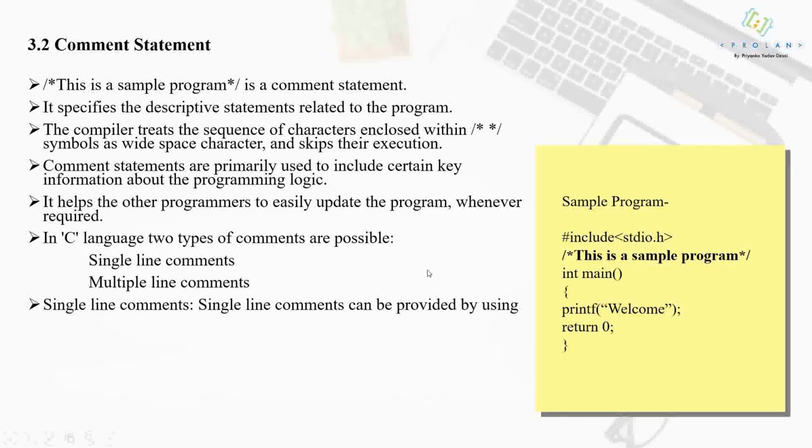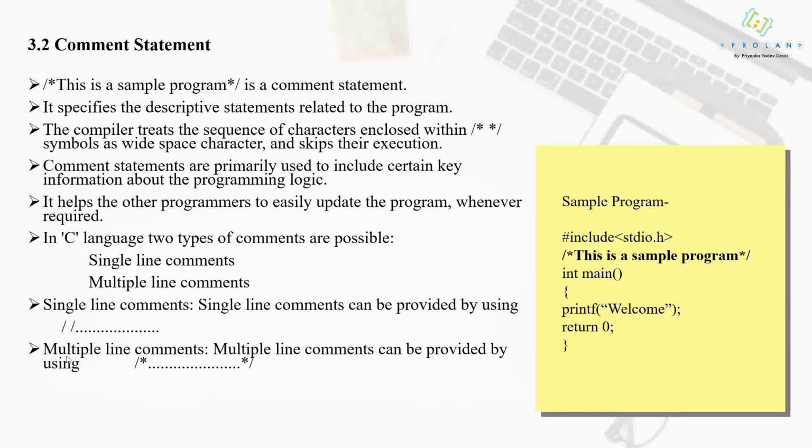So if you want to include a single line comment in your program, you can use this symbol, double slash, and whatever you want as a comment, you can write it here. And if you want to include multiple lines as a comment statement, then you can use this symbol as a multiple line comment. So multiple lines can be converted into a comment statement.